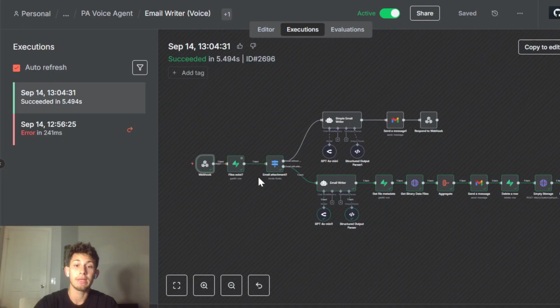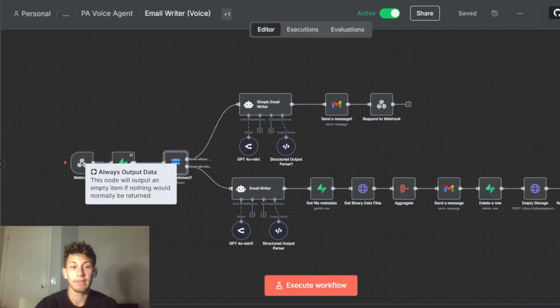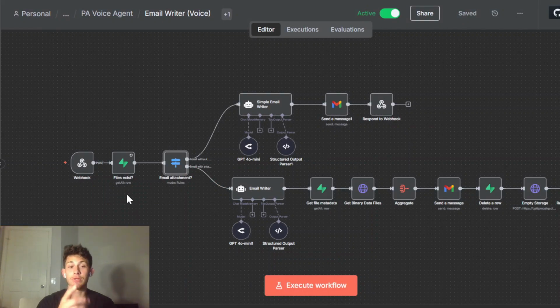And so what's happening here is we're actually sending an email with an attachment. Let me show you guys what's going on. Let's skip this Supabase node, I'll touch on it in a second.